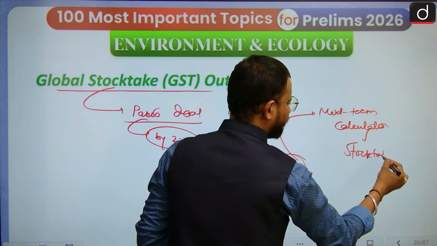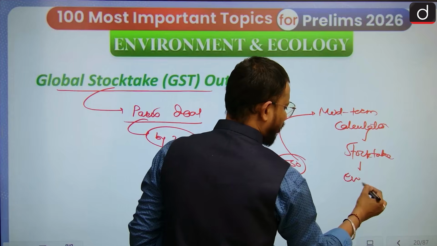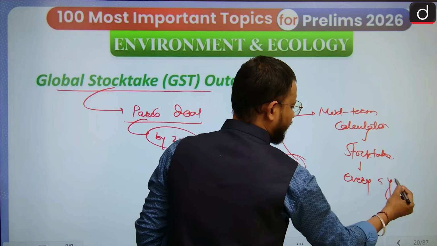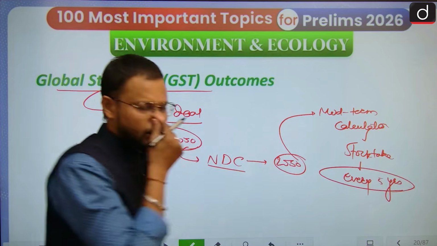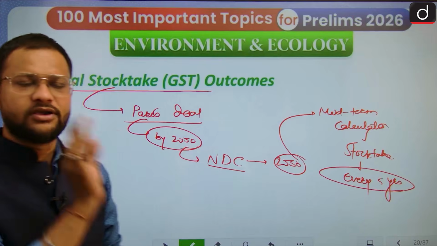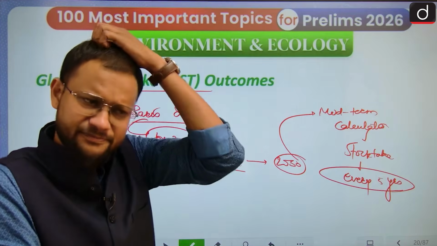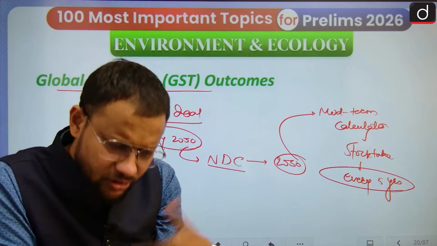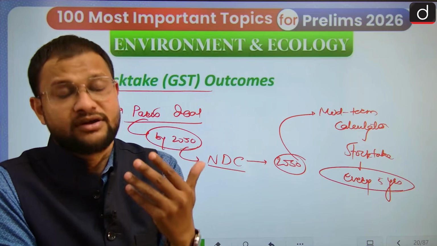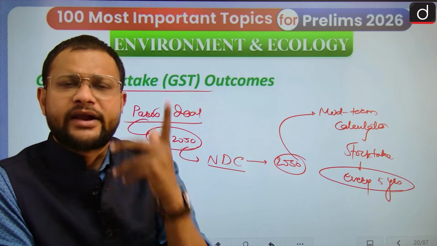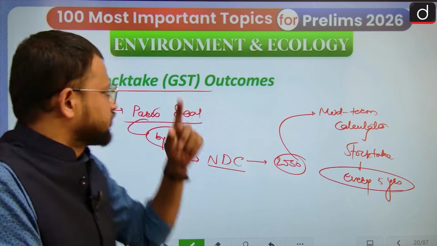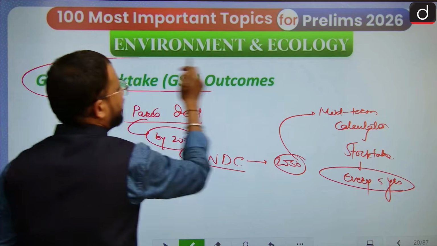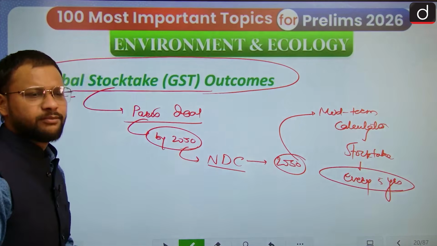After every 5 years, under the Paris deal, it was expected to have the stocktake mechanism, so that if any country is not fulfilling its target or is not on the right track, it can take corrective action. So the outcomes of this global stocktake mechanism are very, very important.